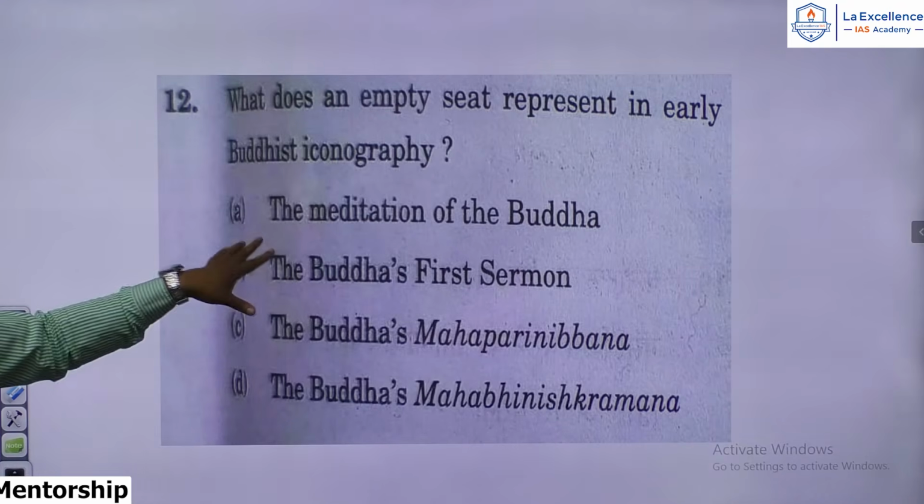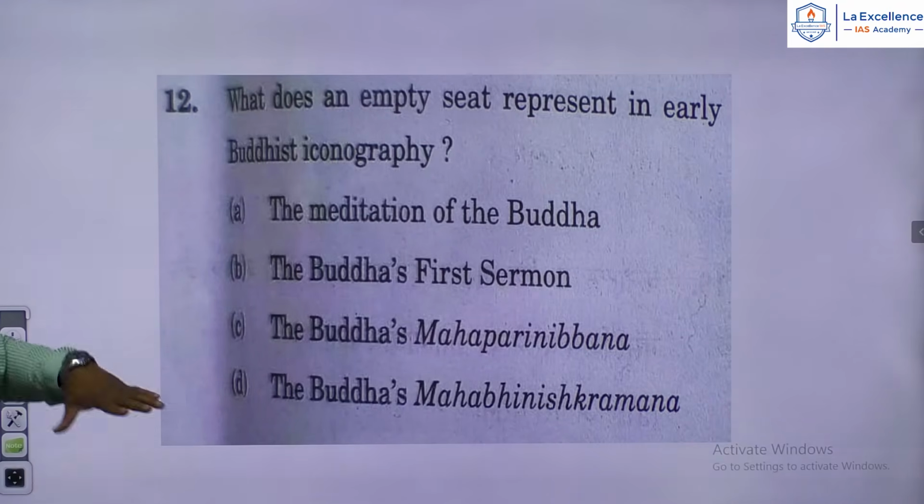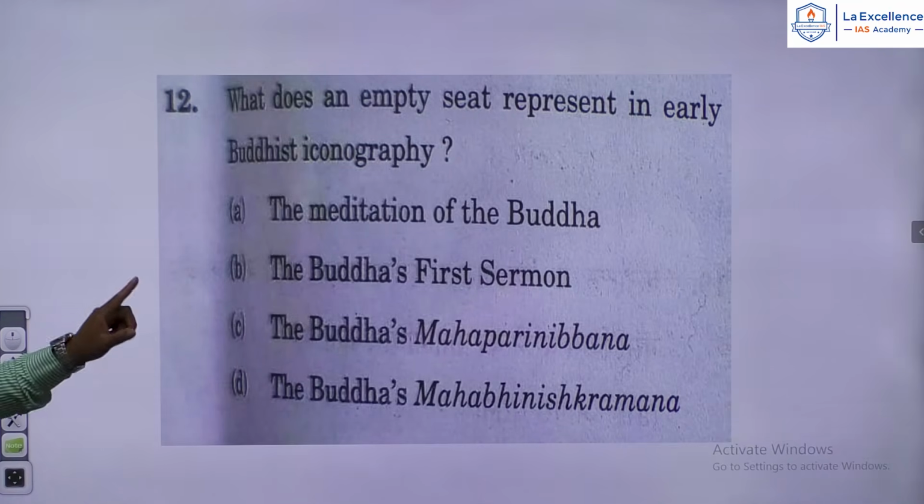An empty seat refers to the meditation of the Buddha, or the presence of the Buddha. It doesn't mean anything else apart from that. That would be the answer. A is the answer.